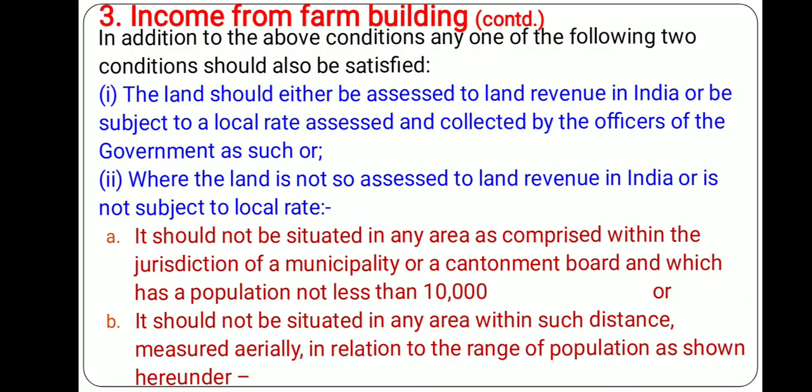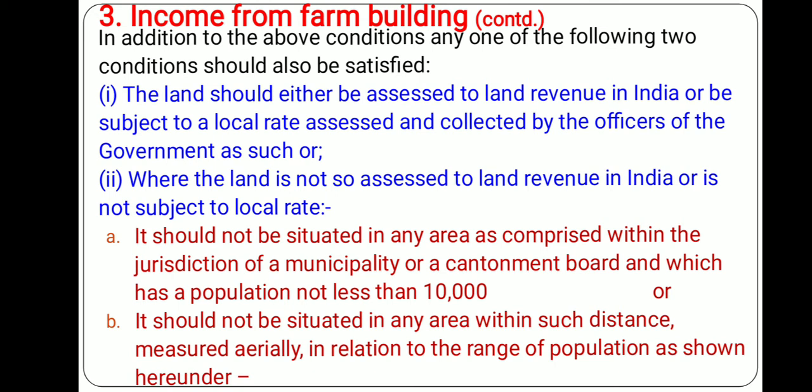Now, in addition to the above conditions, any one of the following two conditions should also be satisfied. The land should either be assessed to land revenue in India or be subject to a local rate assessed or collected by the officers of the government. That land should be within the jurisdiction of the land revenue of the government of India.